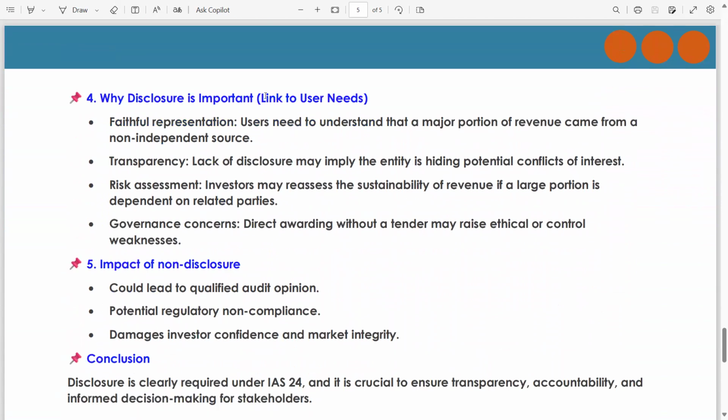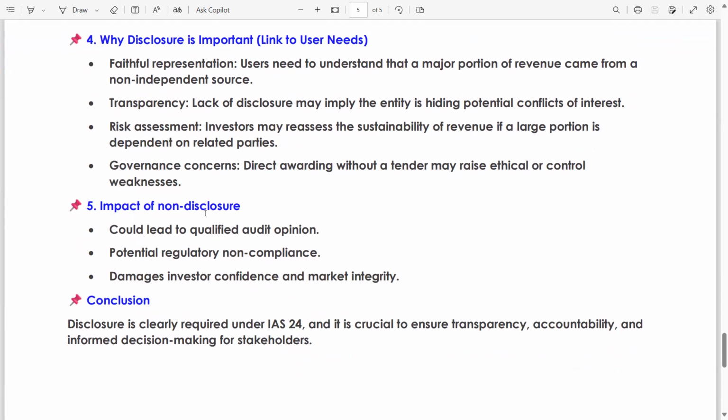Why is disclosure important? Linked to user needs. Faithful representation: users need to understand that a major portion of revenue came from a non-independent source. Transparency: lack of disclosure may imply the entity is hiding a potential conflict of interest. Risk assessment: investors may reassess the sustainability of revenue if a large portion is dependent on related parties. Governance concerns: direct awarding without a tender may raise ethical or control weakness.